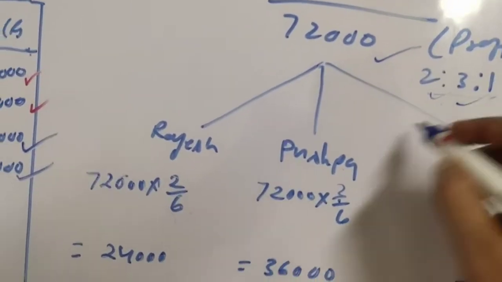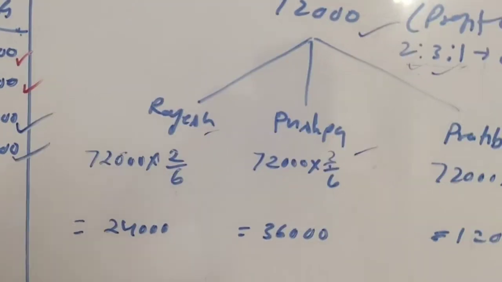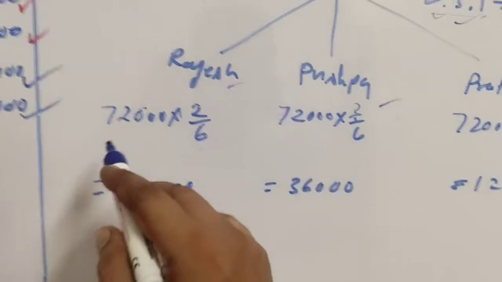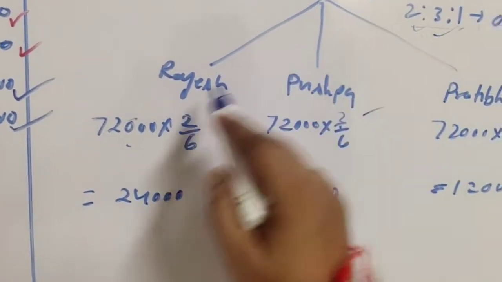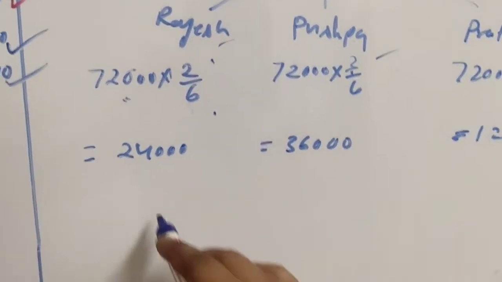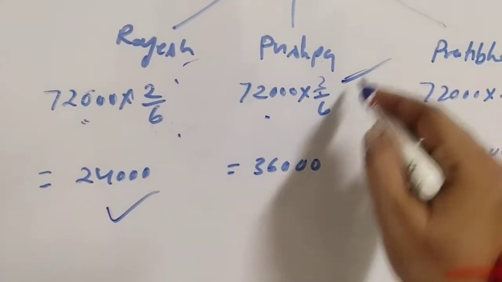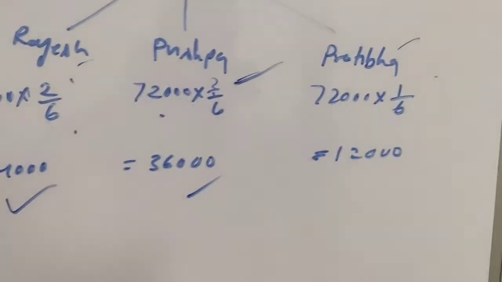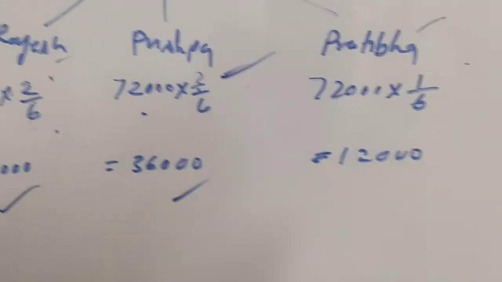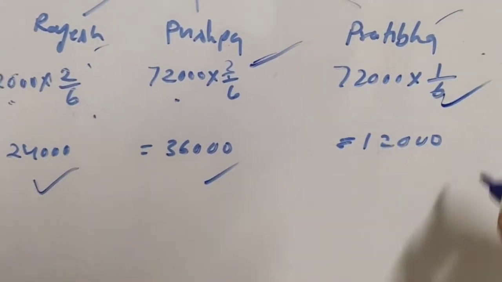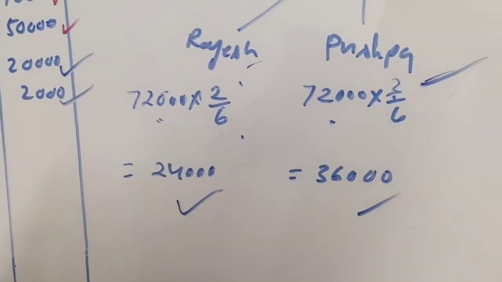So 2, 3, 1, Rajesh, Pushpa and Pratibha. We will distribute 72,000. For Rajesh, 72,000 into 2 upon 6 will be 24,000. For Pushpa, 72,000 into 3 upon 6, 36,000. And Pratibha, 72,000 into 1 by 6, that comes to 12,000.